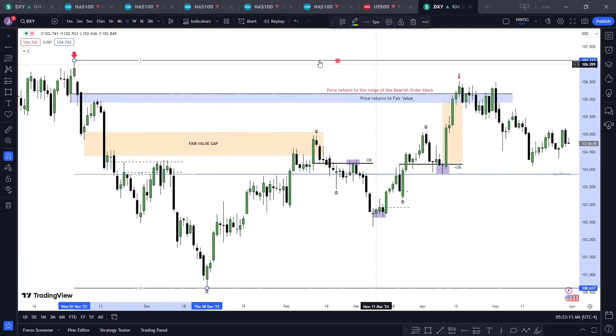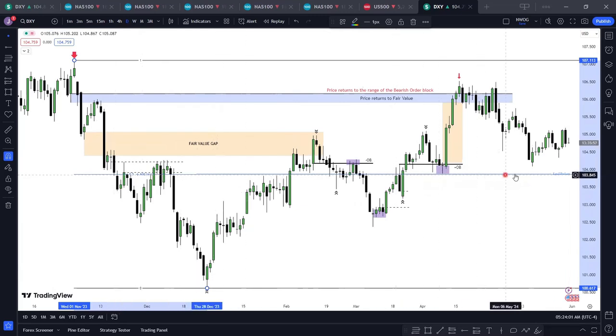Anything above the equilibrium is premium. Price is expensive. Anything below is discount. So price moves from discount to premium, from premium to discount, from discount to premium, from premium to discount, like that. That's how price moves after creating a range.